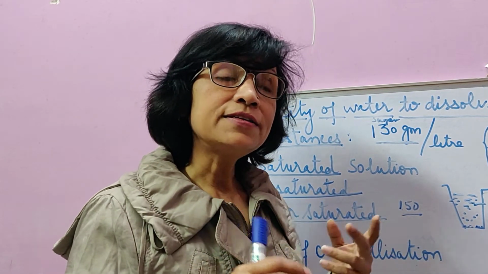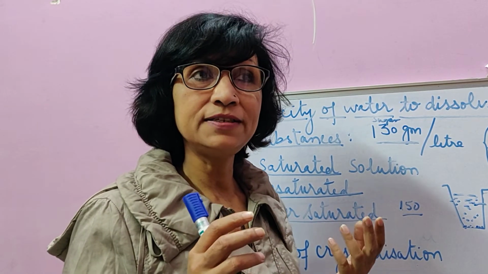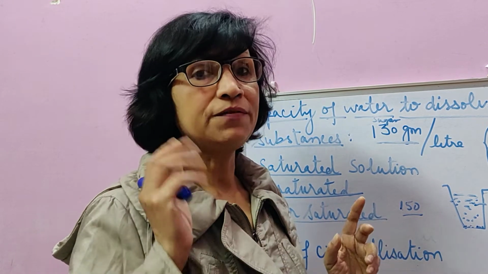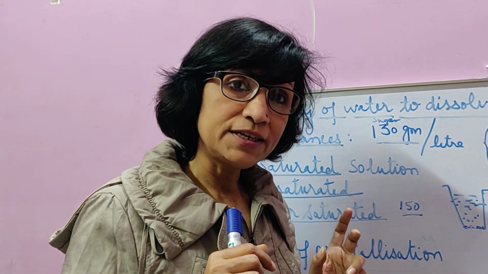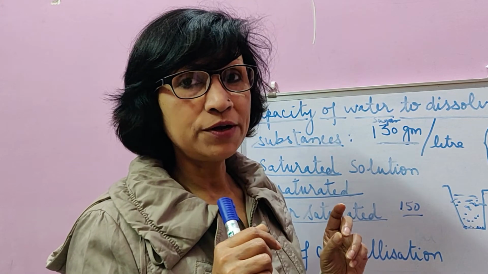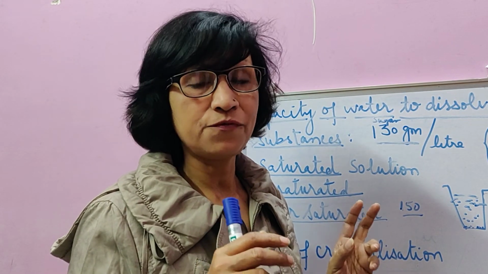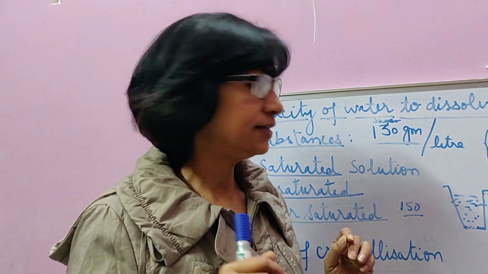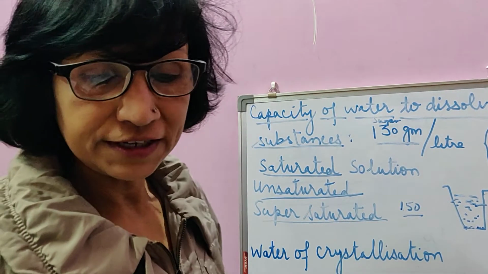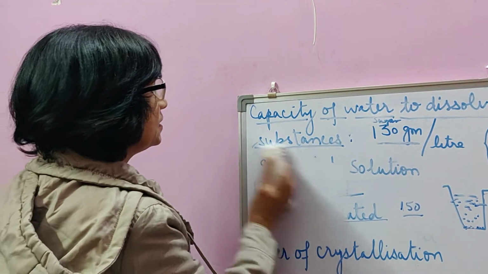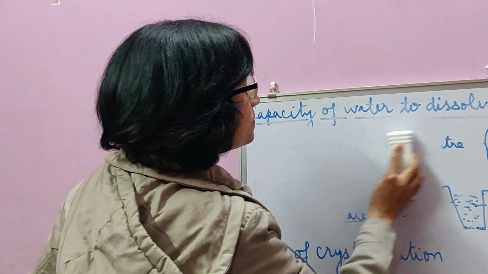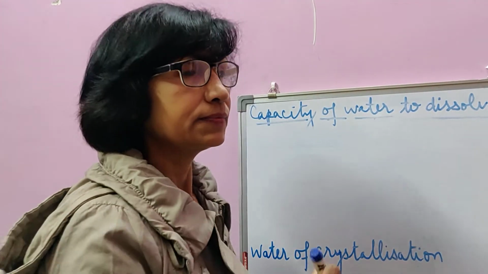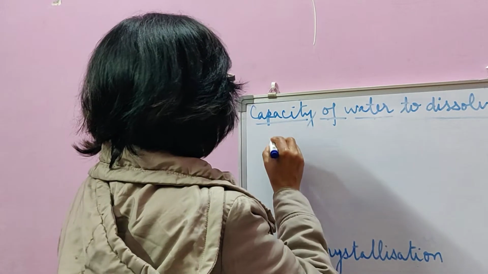So children, when crystallization of a solute from solvent is done, then sometimes what happens is that entire water is not evaporated. Some of the water stays with the solute molecules in chemically combined form. This chemically combined form of water is said to be water of crystallization. Let's discuss this thing a little more in detail. Take example of copper sulfate.